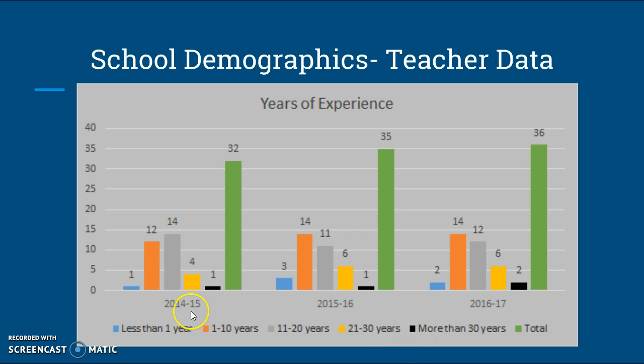In our building in 14-15, we only had 1 teacher who had more than 30 years. 15-16, it was the same way. We only had 1 teacher with more than 30 years. And then in 16-17, we only had 2 teachers with more than 30 years. So teachers, as soon as they hit 30 years, tend to go ahead and retire and get out of the building. And I really didn't realize that until pulling this report.